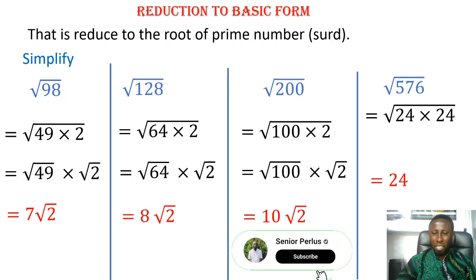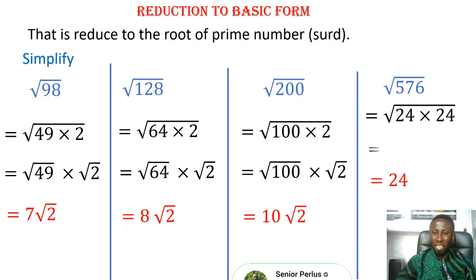Then in multiplication of surds, we will reach there. We know that 24 times 24 is all squared. This is how we write it in multiplication. We will explain further. Now, we know that the root is half, so the half will cancel the 2. So therefore, we will get our 24 back. Yes, so 576 is a perfect square. That's nice. This is how to reduce a surd to the basic form.